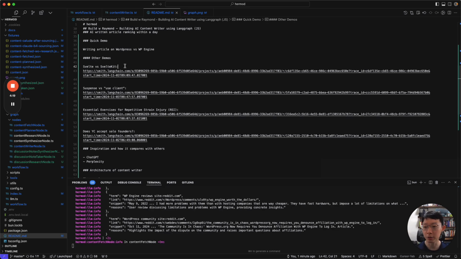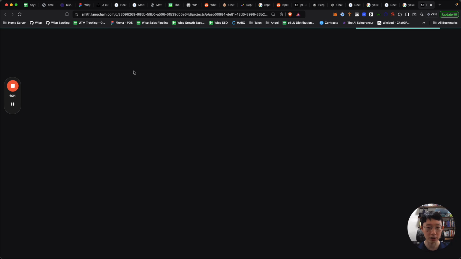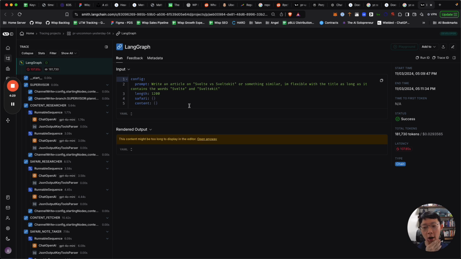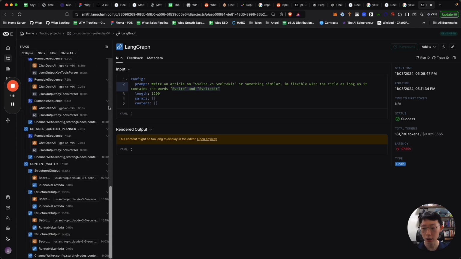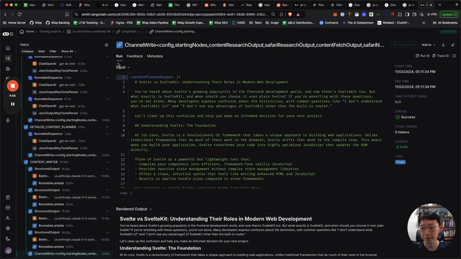Over here, I'm going to make use of LangSmith to show you the trace so that you can see what the initial instructions and the final output are. This is an example where I didn't pass in any discussions or content, and I just asked it to write something. I'm even telling the engine that I'm flexible with the title as long as it contains these two words, and as you can see, it's for SEO reasons. So it goes about its agent flow, which I'll show you later, and the final output looks like this.